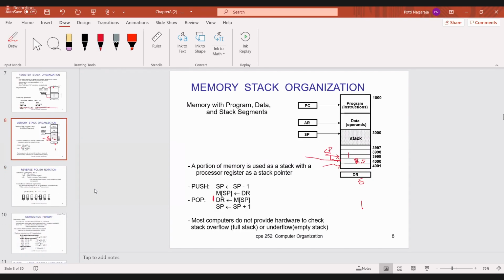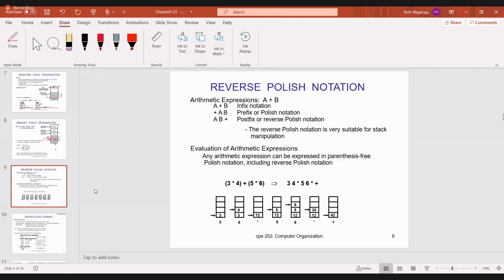Now, whenever you want to express some arithmetic expressions, you can represent those expressions by using different notations. So now assume that the arithmetic expression is